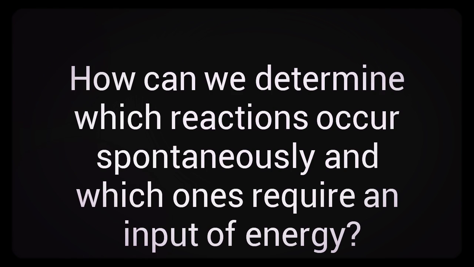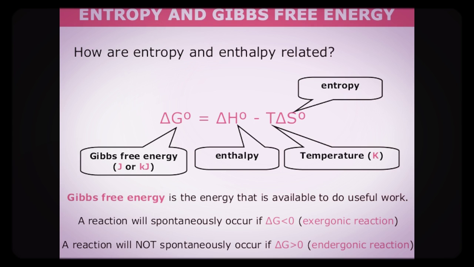How can we determine which reactions occur spontaneously and which ones require an input of energy? We use Gibbs free energy to measure the spontaneity of a system. The Gibbs free energy in a system is related to total enthalpy and entropy by the equations in the picture, where T is temperature in Kelvin. The greater the decrease in free energy, the more work a spontaneous process can perform.